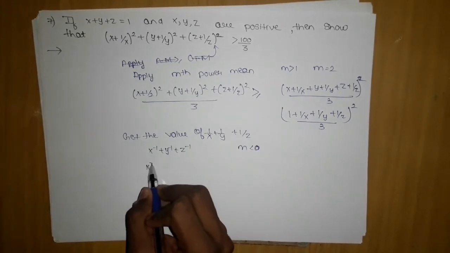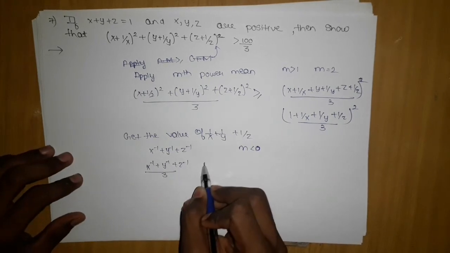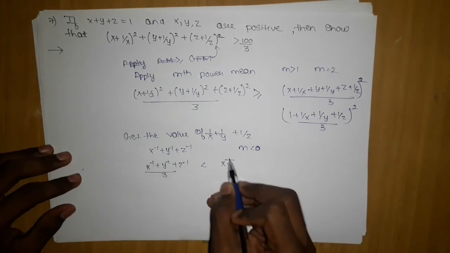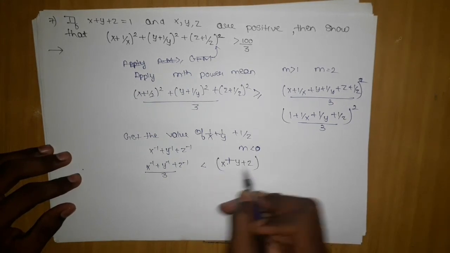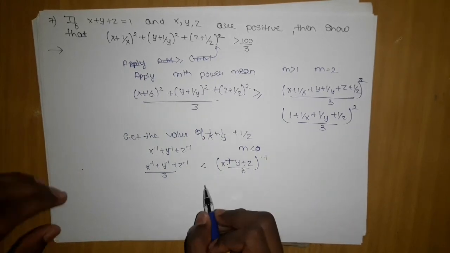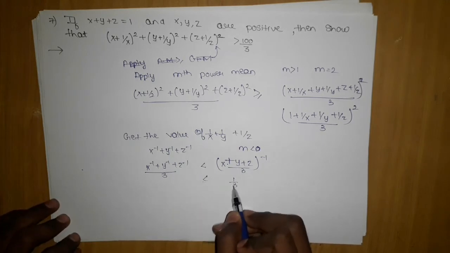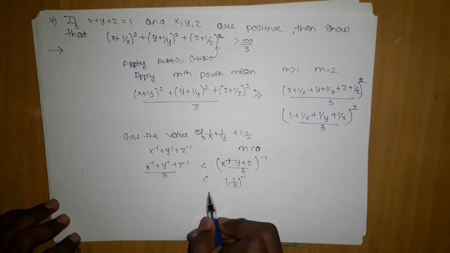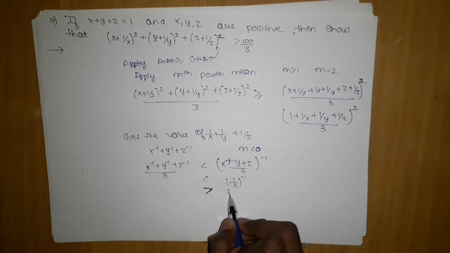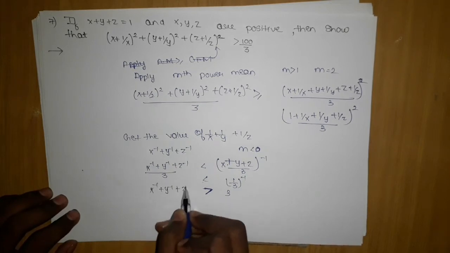So we can apply x power minus 1 plus y power minus 1 plus z power minus 1 upon 3 is less than or equal to x plus y plus z upon 3, whole power minus 1. The moment this is 1, this is 1 by 3 power minus 1. The moment I take reverse, this inequality will get reversed, and this will be x inverse, y inverse, z inverse.